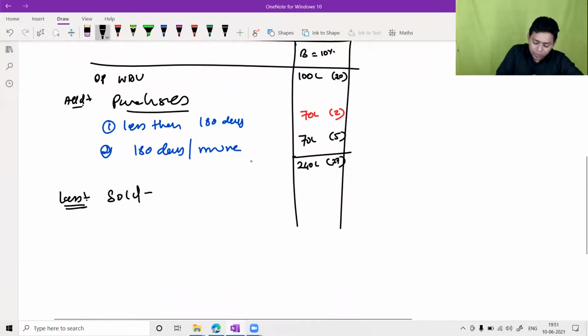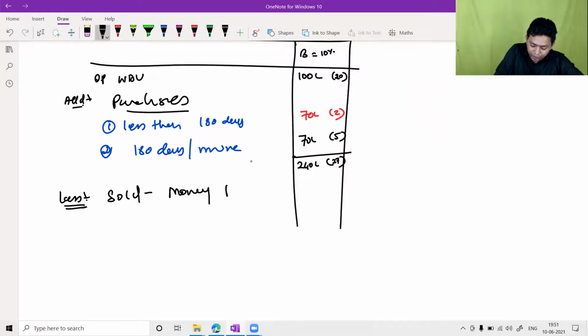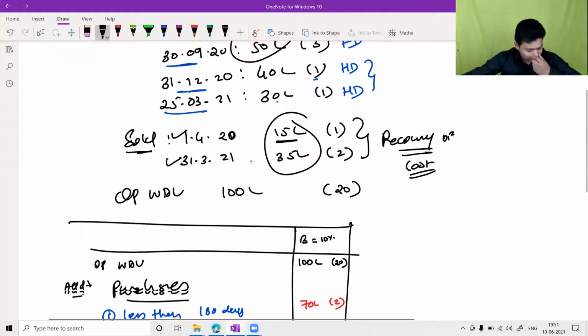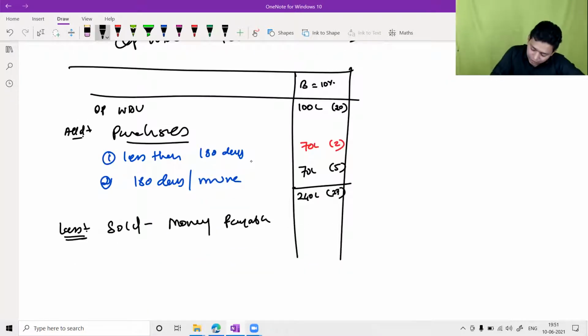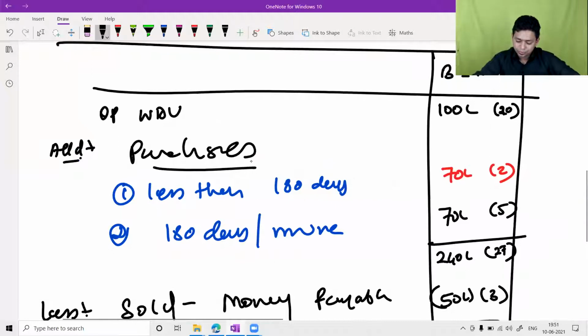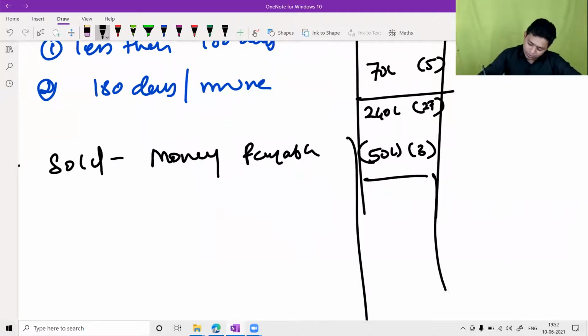It is also known as money payable in law. It is the selling price. What is the selling price, sir? 5 lakh plus 10 lakh, 50 lakh, 3 assets. So 50 lakh is subtracted for 3 assets. So this will be the closing WDV. 190 lakh, we are having 24 assets.